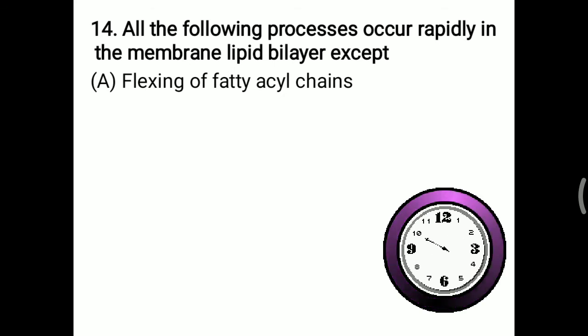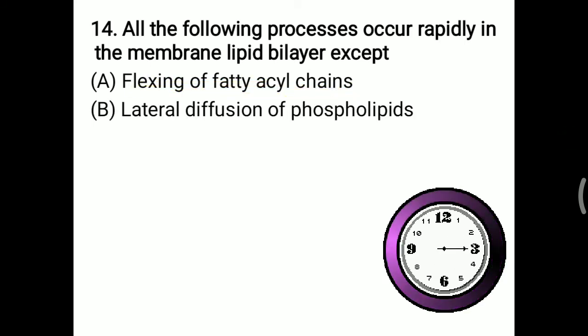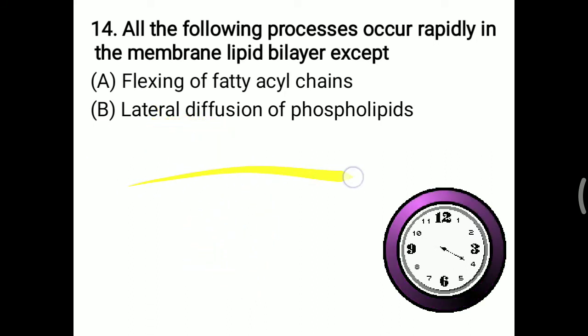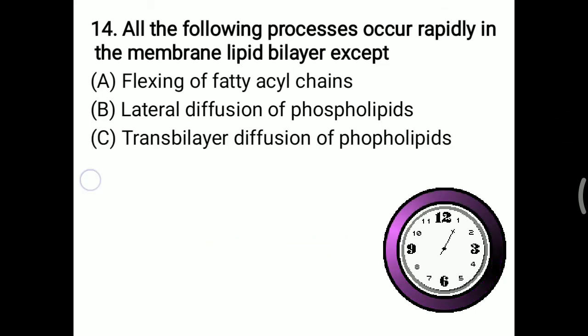Okay, the extension and flexion of this particular fatty acid chain in the cell membrane is occurring. Lateral diffusion of phospholipid is also occurring in the cell membrane. Trans bilayer diffusion of the phospholipid: there are two lipid layers, but it cannot cross from the inner to the outer or the outer to the inner leaflet. That is not possible.